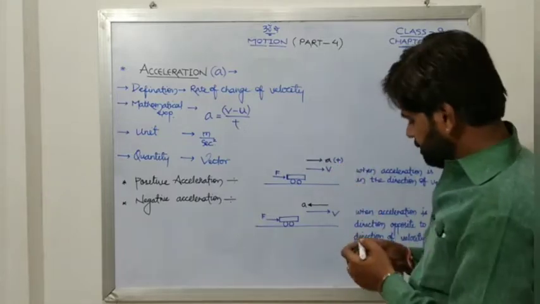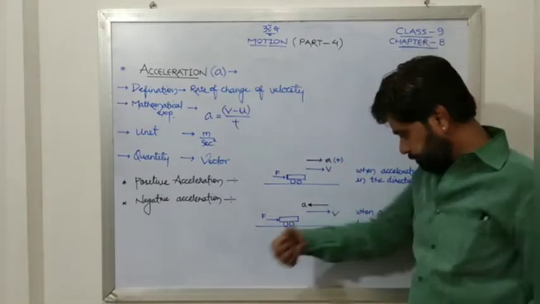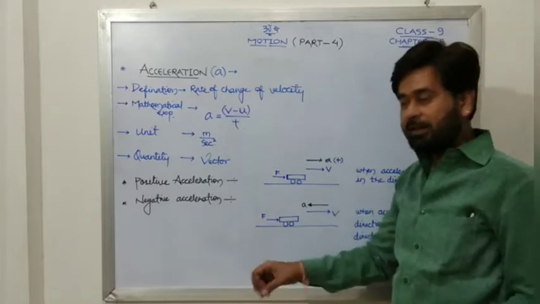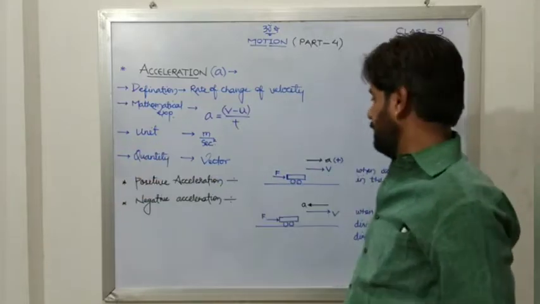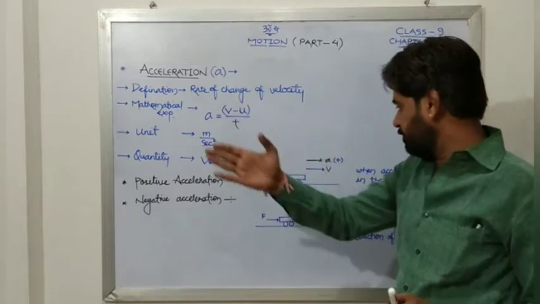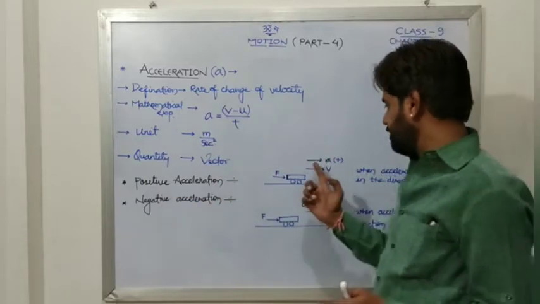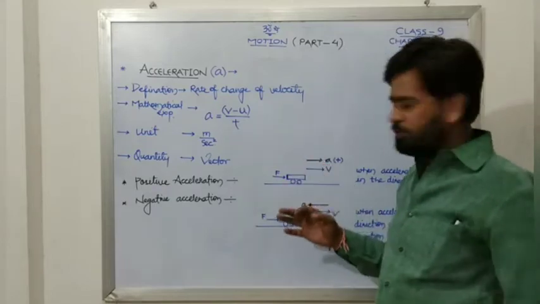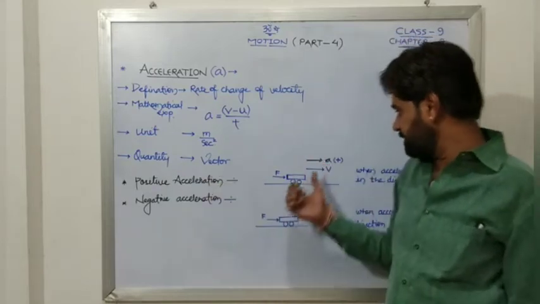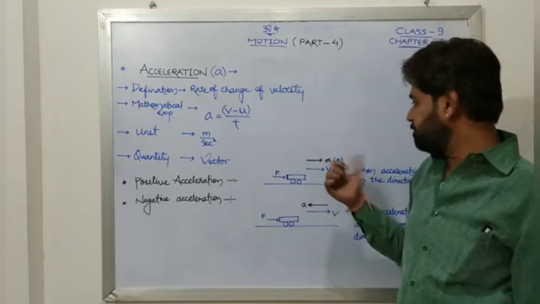A very simple example: when we accelerate our bike and it moves in the same direction as the velocity, we say that acceleration is positive.